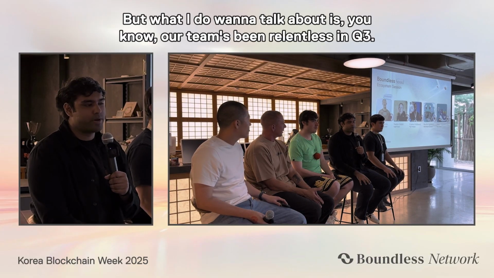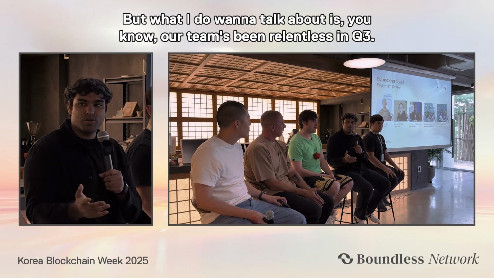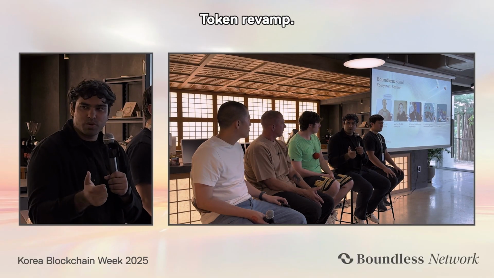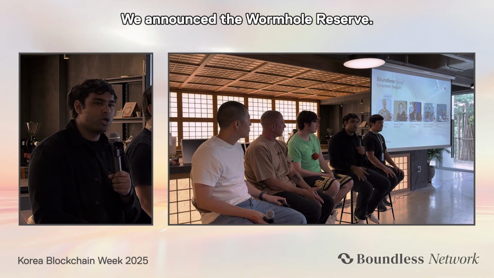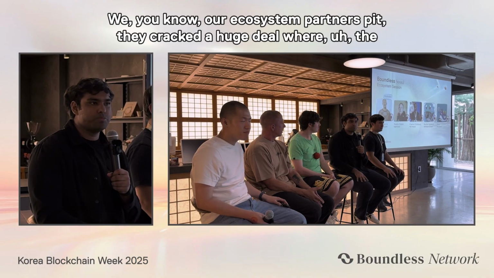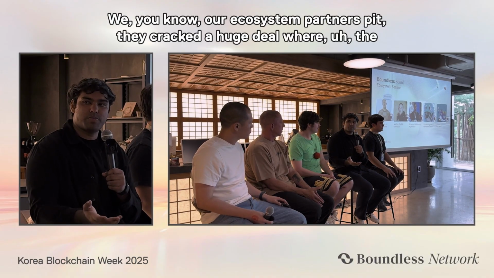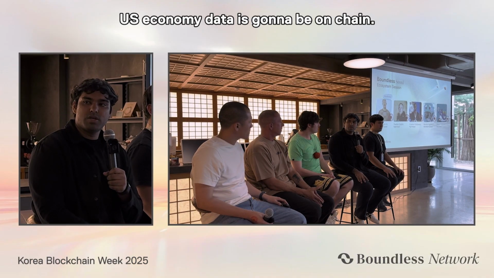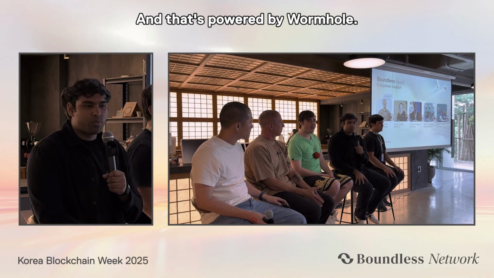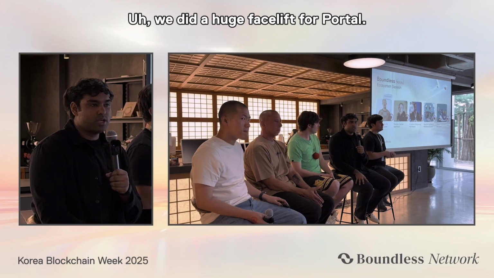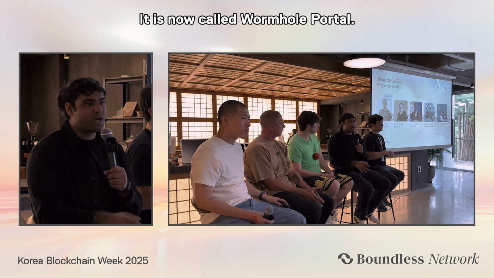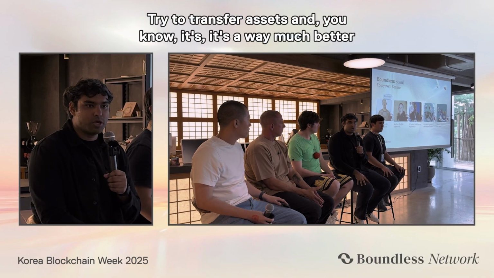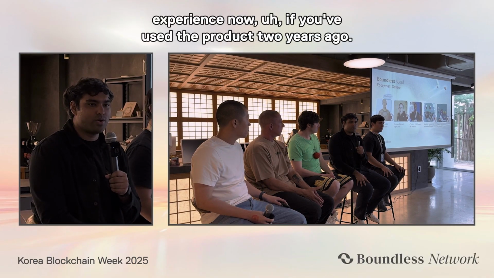But what I do want to talk about is, our team's been relentless in Q3. We recently announced our token revamp. We're calling it W 2.0. We announced the Wormhole Reserve. Our ecosystem partners, Pyth, they cracked a huge deal where the US economy data is going to be on chain, and that's powered by Wormhole. We did a huge facelift for Portal. It is now called Wormhole Portal. Portalbridge.com. Try to transfer assets, and it's a much better experience now.